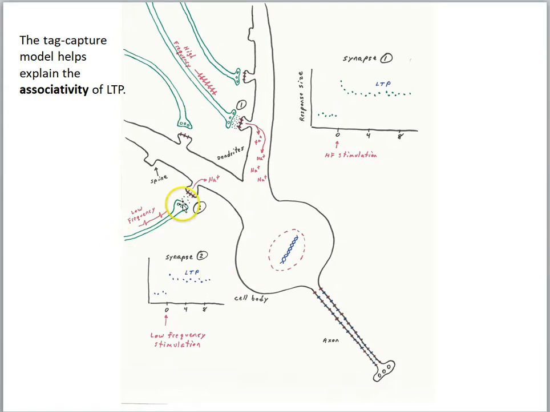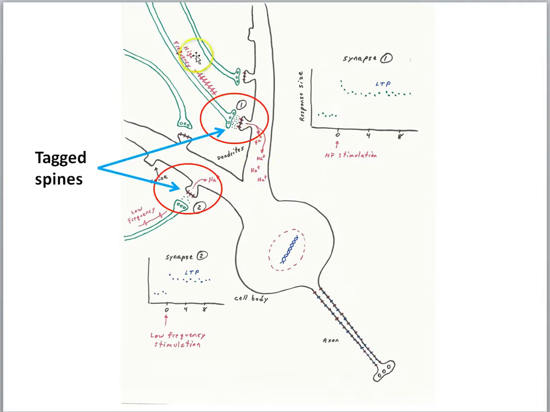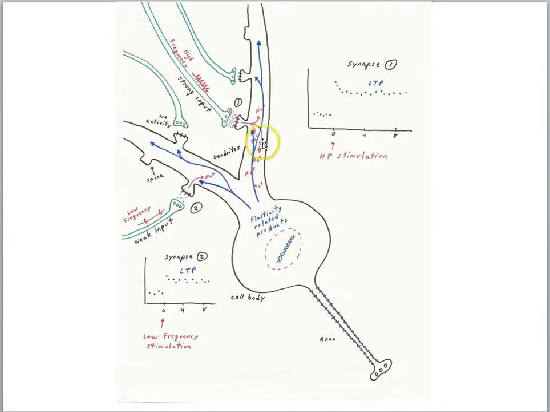So pairing a weak synapse and a strong synapse, so a weak pathway and a strong pathway, allows us to get late phase LTP in the weak pathway. And the idea is, because both pathways were active, both synapses get tagged. But remember, the high frequency stimulation generated target cell action potentials, so then we get the triggering of plasticity related products, and those plasticity related products then can help both synapses, because both were tagged, so now both synapses can enjoy the late phase modifications due to the activity of those plasticity related proteins.